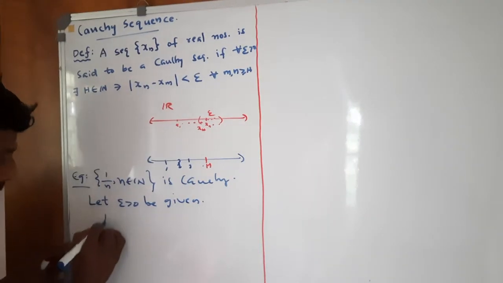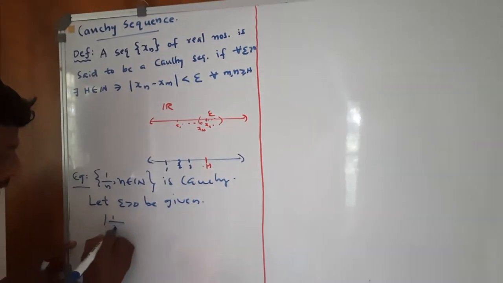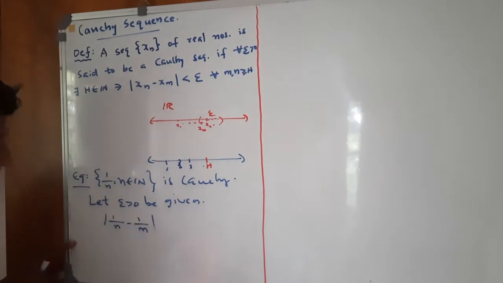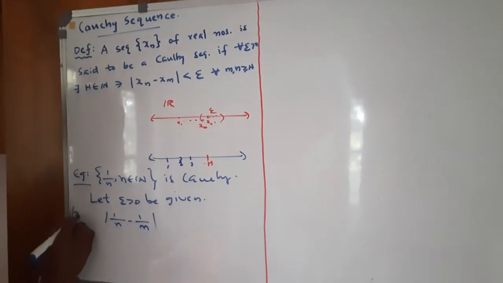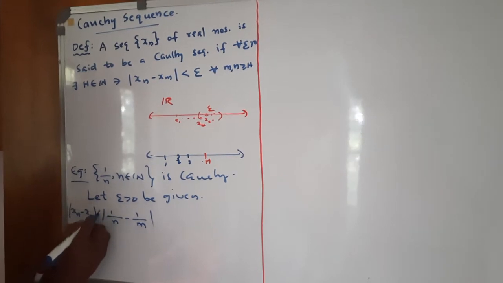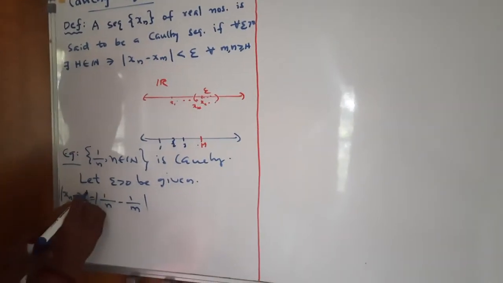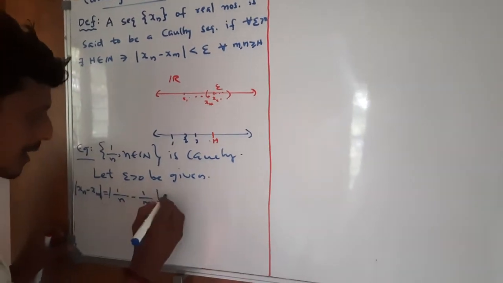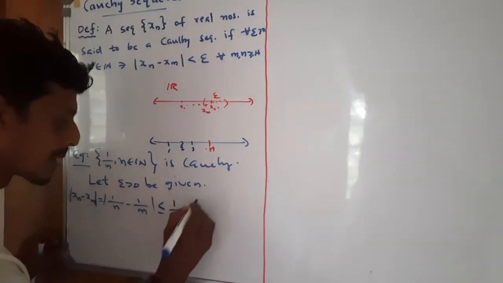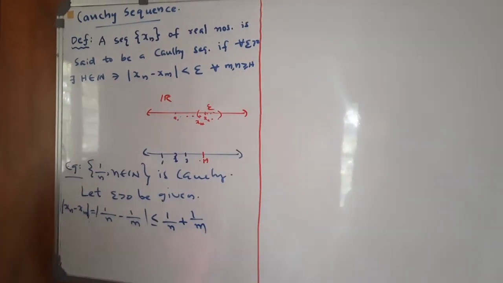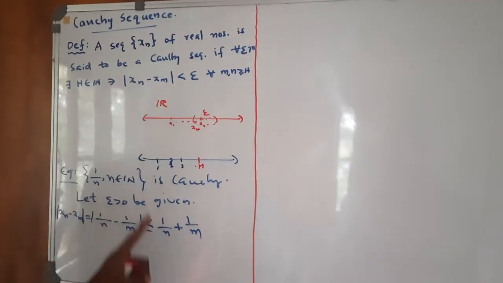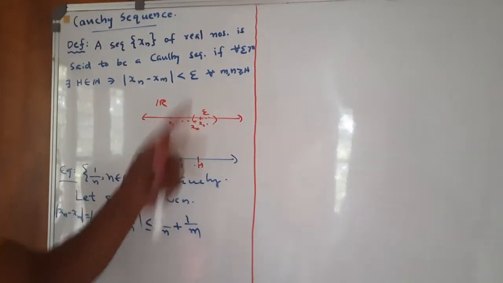We have to find what modulus of 1 by m minus 1 by n will be. That is, modulus of xn minus xm is equal to modulus of 1 by n minus 1 by m, which is less than or equal to 1 by n plus 1 by m. So it should be less than epsilon for every m and n greater than or equal to some h.